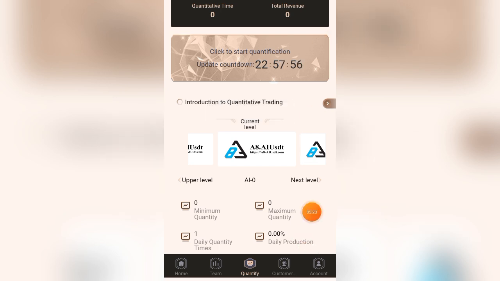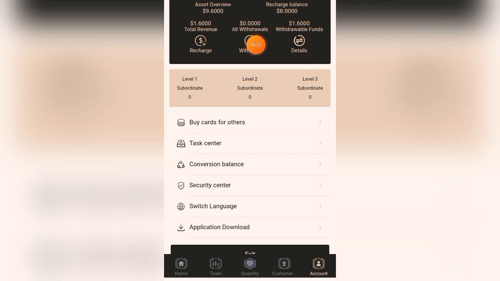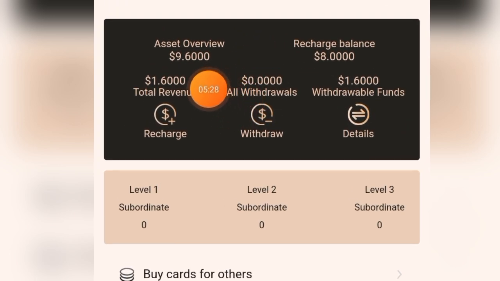If you click on it again, the system is busy. So come here now. If you come to account, you see I've earned $1.6 as total revenue, and this is 9.6, making my money $9.6. I'm going to withdraw this 1.6 now. If I want to accumulate it, I can accumulate it, but if I want to be withdrawing every day, I'll be withdrawing every day. So I'm going to withdraw this $1.6 straight to my exchange, my wallet address.